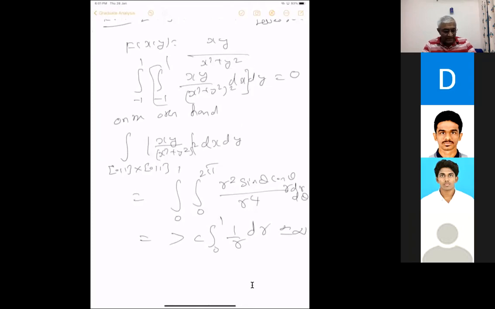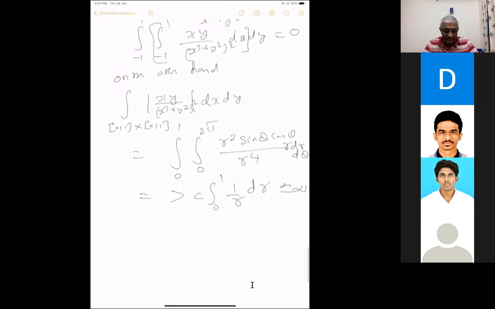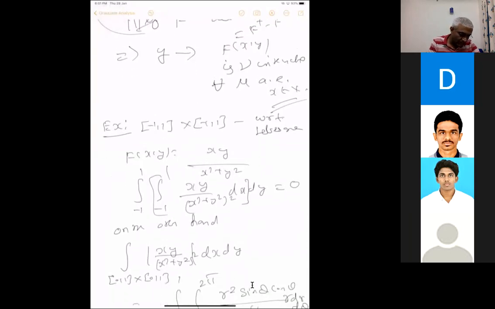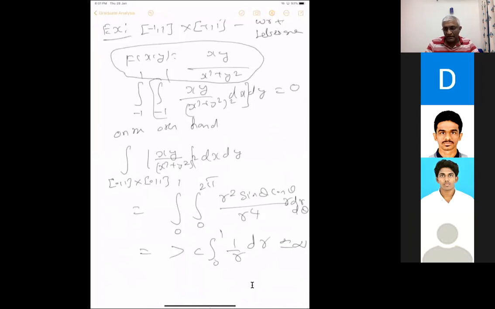So the iterated integral exists does not imply the function is integrable. If the function is not integrable, then the integral is not defined for that function. This two variable function is not an integrable function. That's what we have verified here. We take the modulus, but the iterated integral exists. So the existence of the iterated integral does not mean that the original function is integrable, and when it's not integrable, we cannot talk about the integral of this. There's no definition for that. So this is one thing.